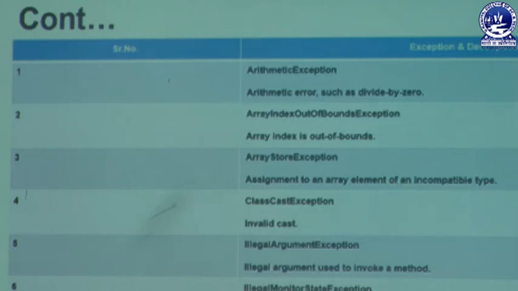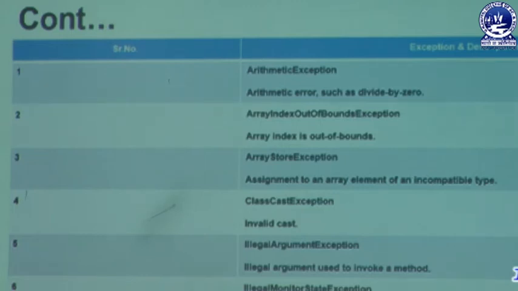Whenever the user declares an integer type array, but then assigns a character to that integer type array, at that time we get a runtime error, and that runtime error must be avoided through ArrayStoreException. That means it is an incompatible type of value in that array.